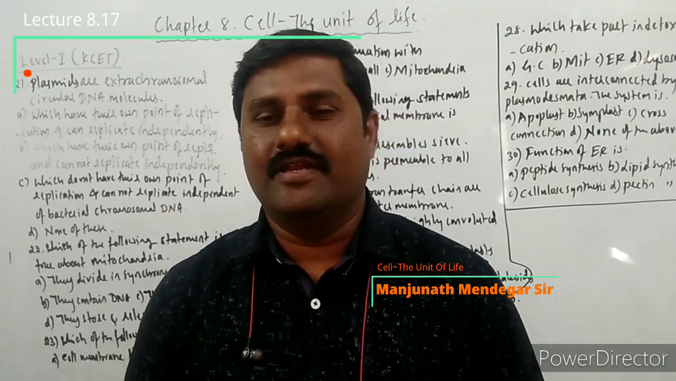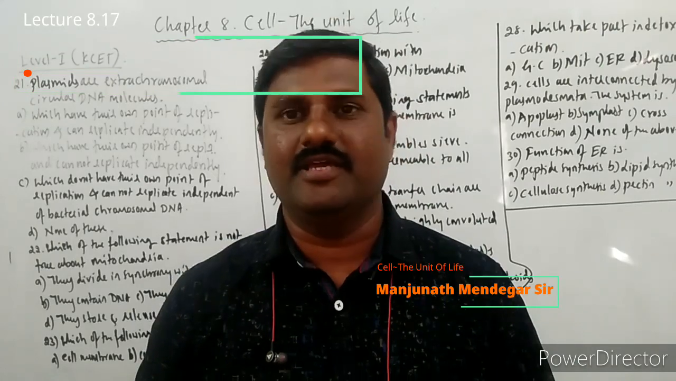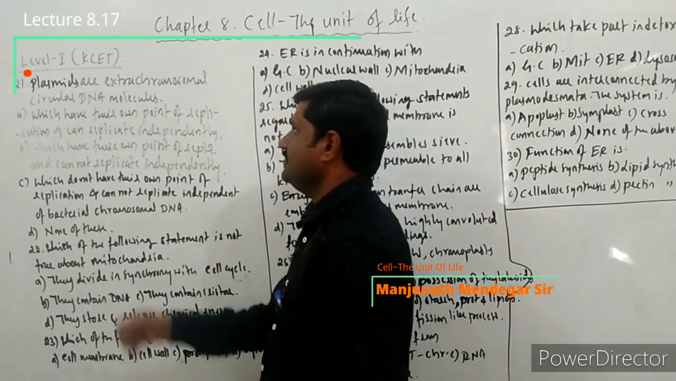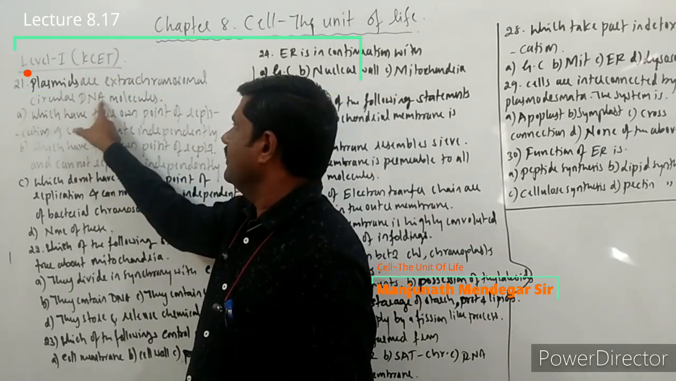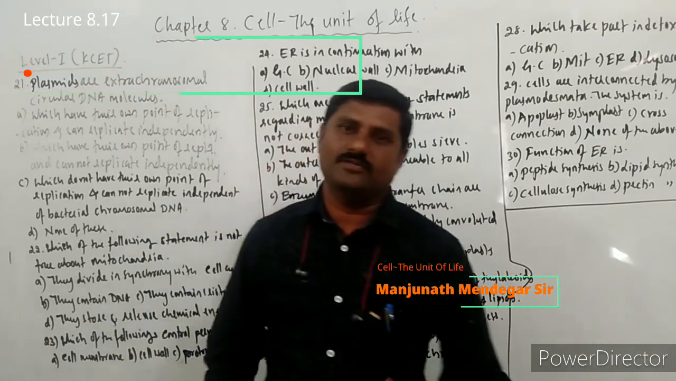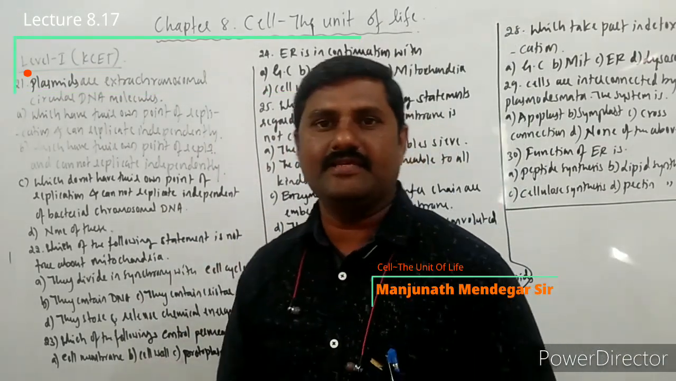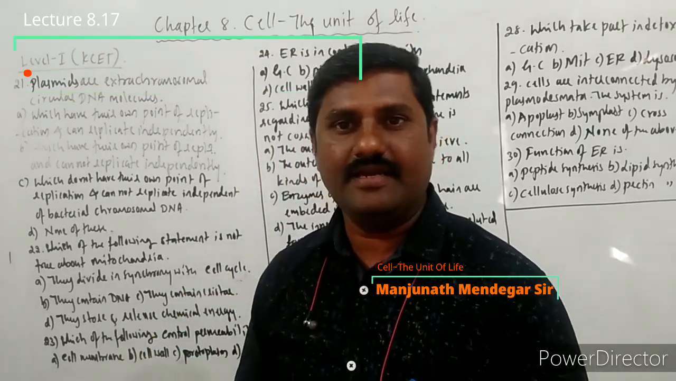Today we'll start with the next questions, that is level 1 questions from our Tungala material. So let us see the question now. Plasmids are extra chromosomal circular DNA molecules. Of course, plasmids are extra chromosomal self-replicating circular DNAs present inside the bacterial cell, right?